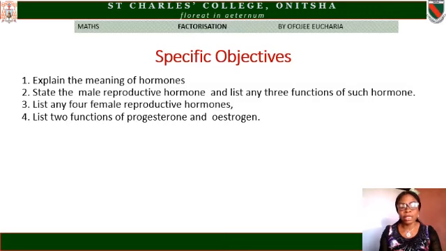Now, the specific objectives. At the end of this lesson, the students will be able to: 1. Explain the meaning of hormones. 2. Study male reproductive hormone and list any 3 functions of such hormone. 3. List any 4 female reproductive hormones. 4. List 2 functions of progesterone and estrogen.